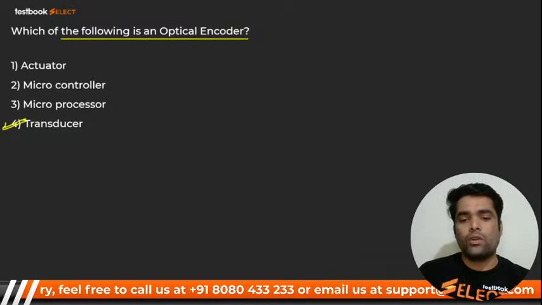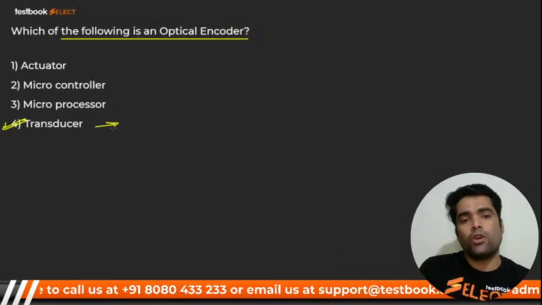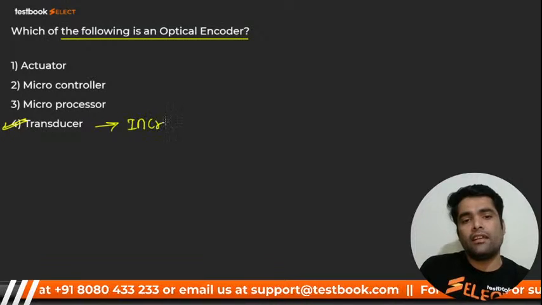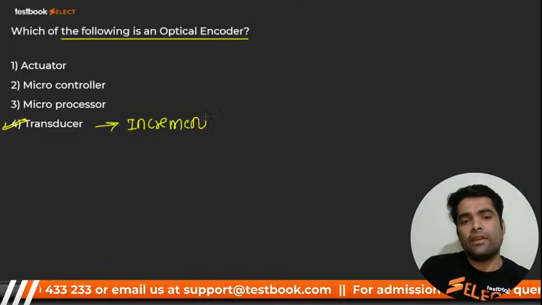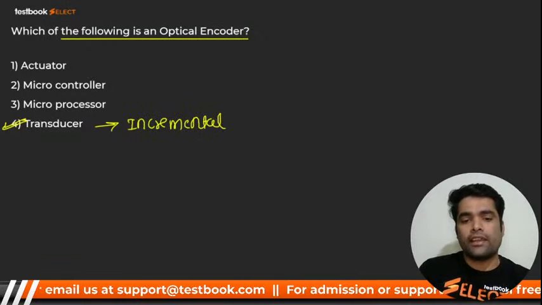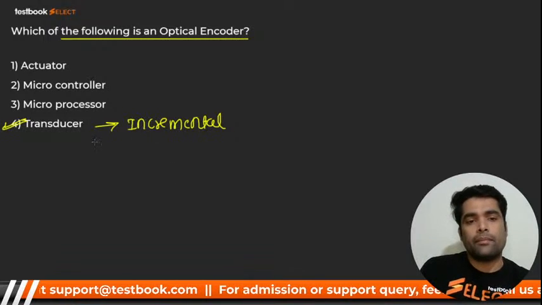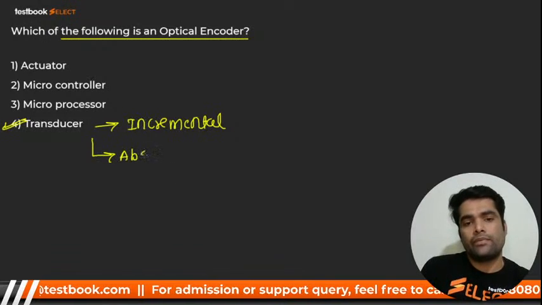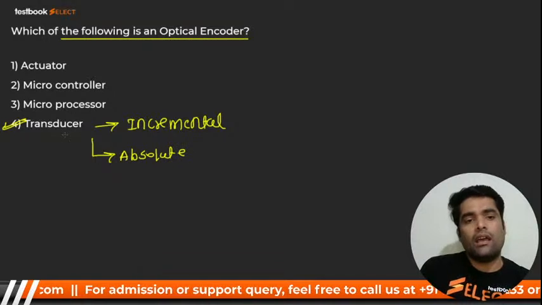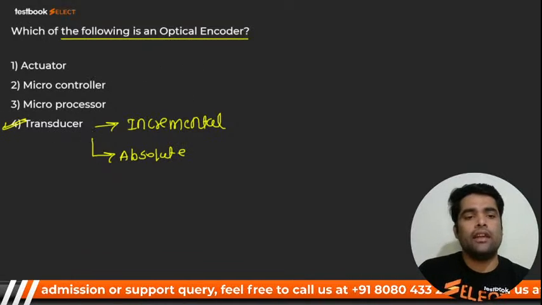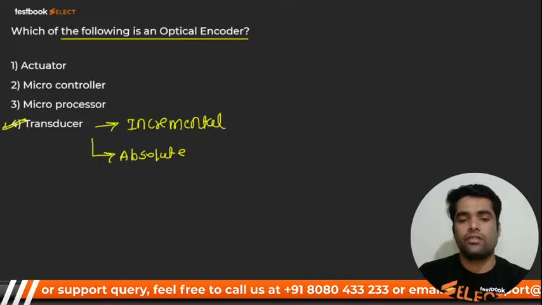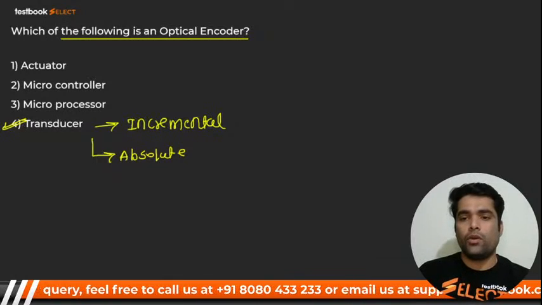Yes, and it is of two types. One is what, my dear? Incremental. Another one is what, my dear? Can you tell me? Absolute type. It has two types: incremental and absolute optical encoder, right? Option 4 is correct. Very good.